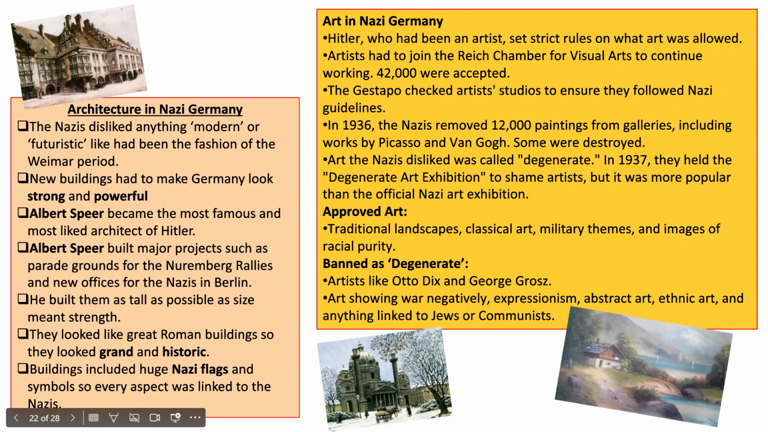Art in Germany. Hitler, who'd been an artist, set strict rules on what art was allowed. If you look at the bottom of the page here, there are two quite good paintings, aren't they? Guess who made those? Yep, Hitler did. Artists had to join the Reichschamber for Visual Arts to continue working. 42,000 were accepted. The Gestapo checked artists' studios to ensure they followed Nazi guidelines. In 1936, the Nazis removed 12,000 paintings from galleries, including works by Picasso and Van Gogh.